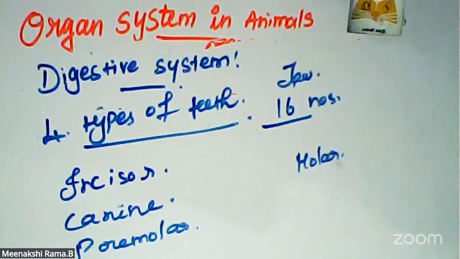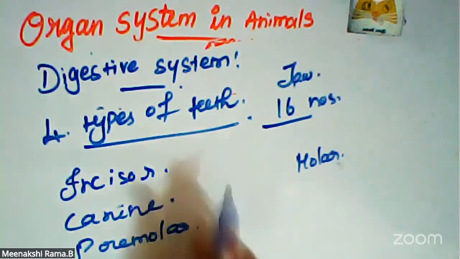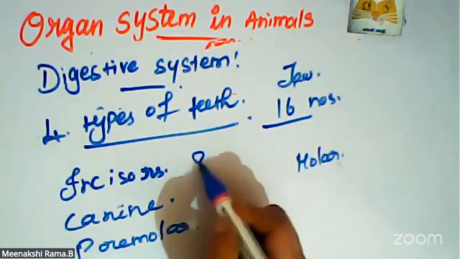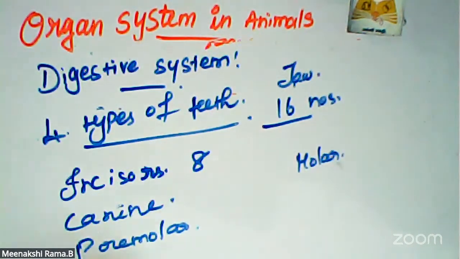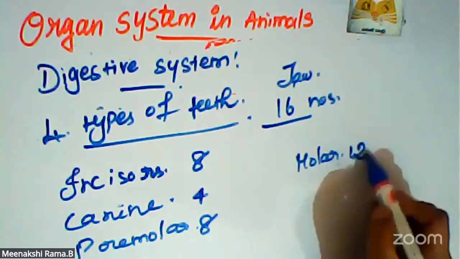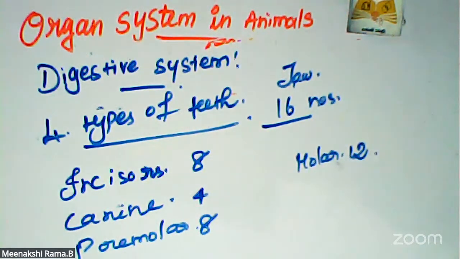Okay. So incisors number 8 teeth. Canines 4. Premolars 8, and then molars 12. So the total number of teeth is 32. So what are the functions of each and every one?